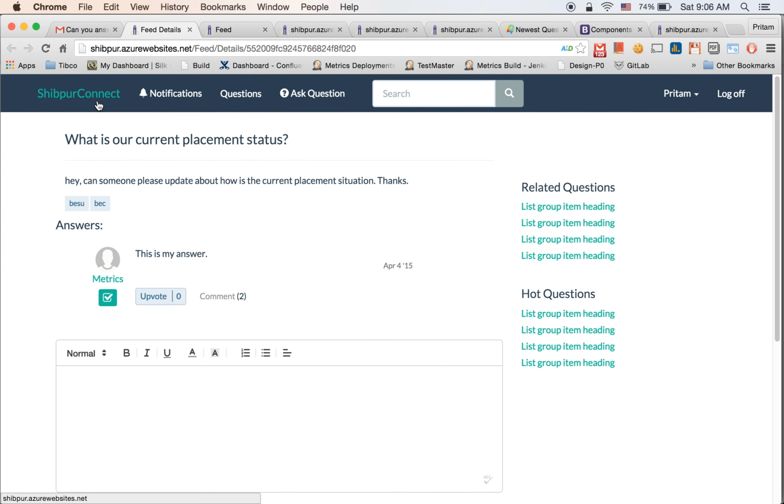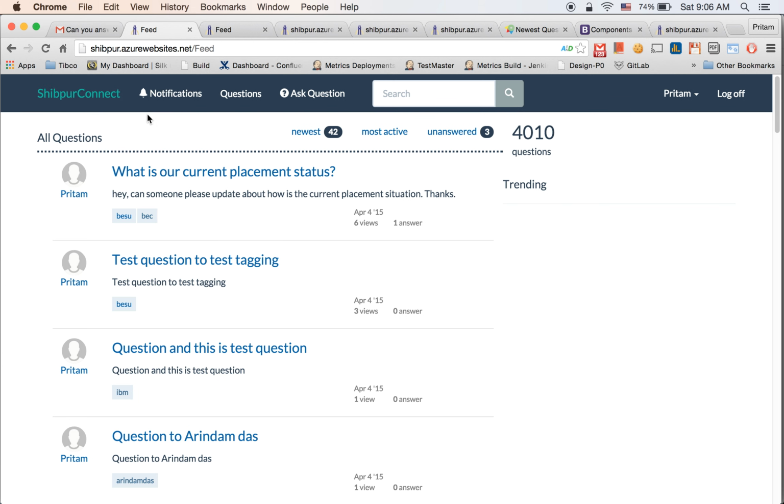Yeah, that's pretty much it. Again, this search doesn't work, we have not implemented it, and these tabs we have not implemented so far. If you see something not working, it means we have not done it yet. This demo is to give awareness to everyone and also to take feedback. So please sign up, use it, and if you have any ideas about any new feature, please let us know, and we'll definitely try to implement it.